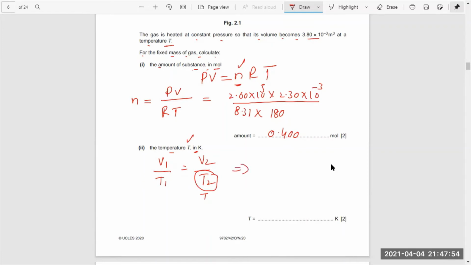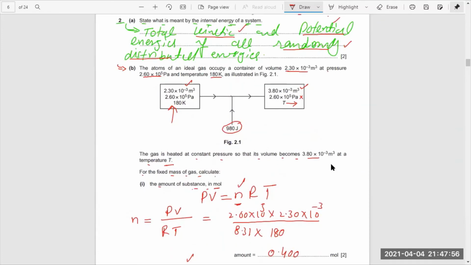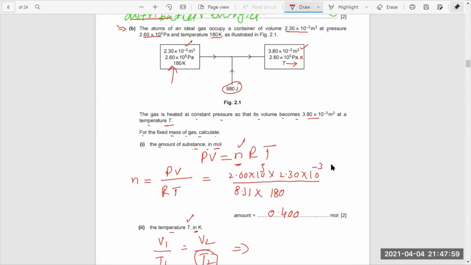So getting the values, V1 is given to us as 2.30 into 10 raised to minus 3, and T1 is given to us as 180. On the other side, V2 is given to us as 3.80 into 10 raised to minus 3, and this is the T which we have to find.